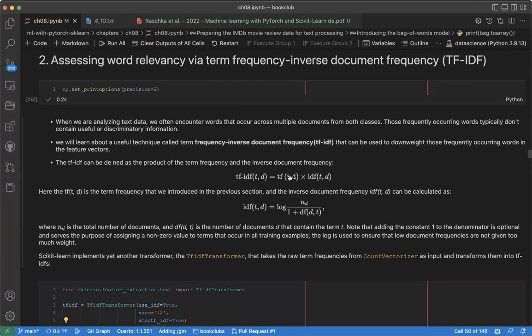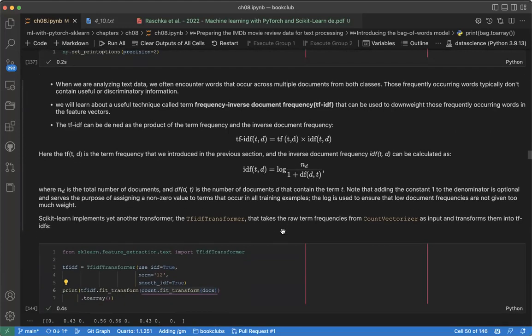IDF is the inverse of this. Can you see that? Inverse of it. So it's the inverse of document frequency, not term frequency, I mean document frequency. And it's given by this formula. You can read the books, which give more examples, even hands-on examples of how you can calculate that, so that you make sure you understand.